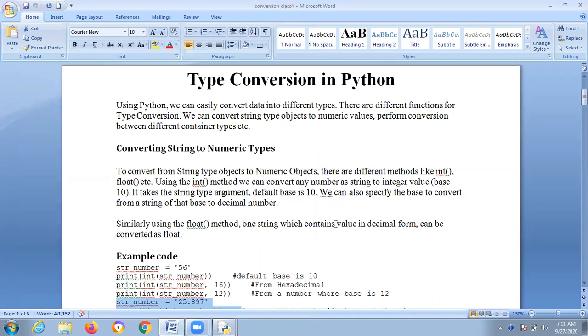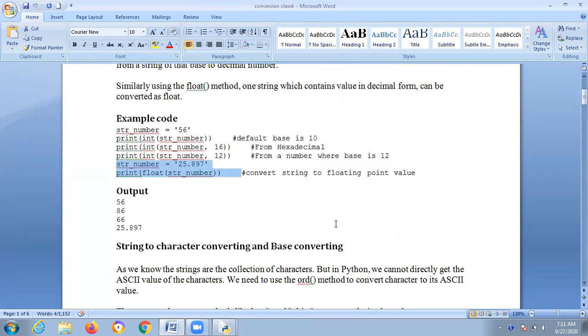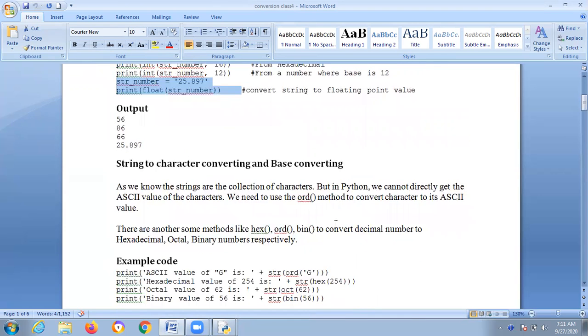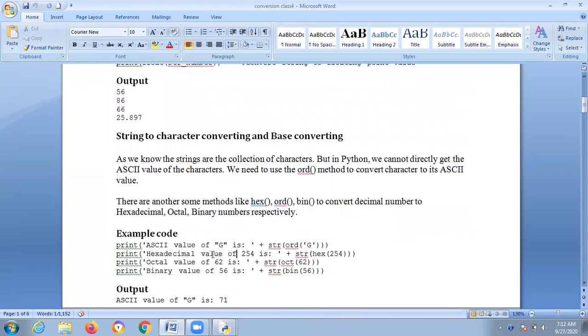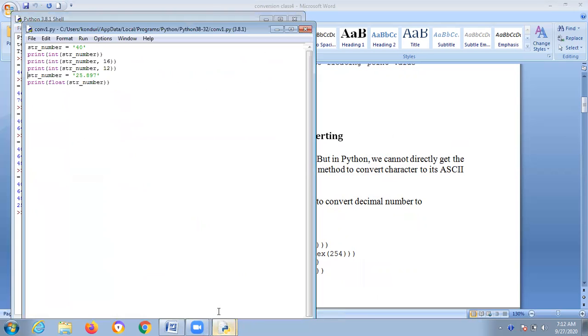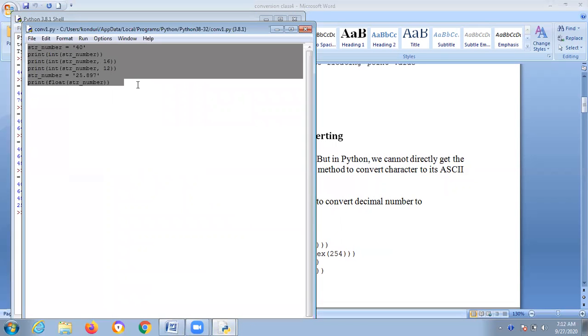Now that string to numeric is converted, you may want to convert to characters also: string to character and base conversion. For this, you have these methods: the hex method, the ord method, bin meaning the binary method, or oct. This is nothing but ASCII values. You want to give ASCII values. For this, you need to initialize just random. Again, I am writing in this same file, conversions only.